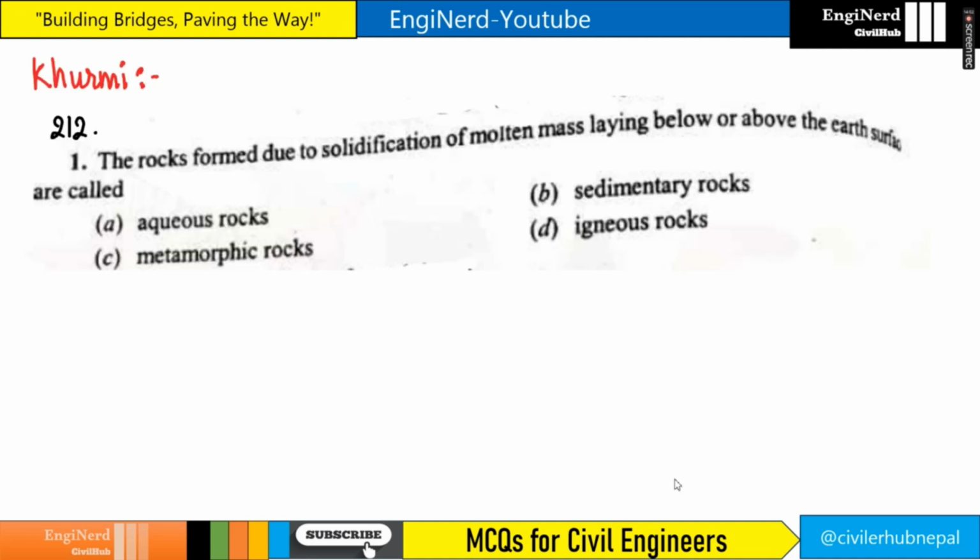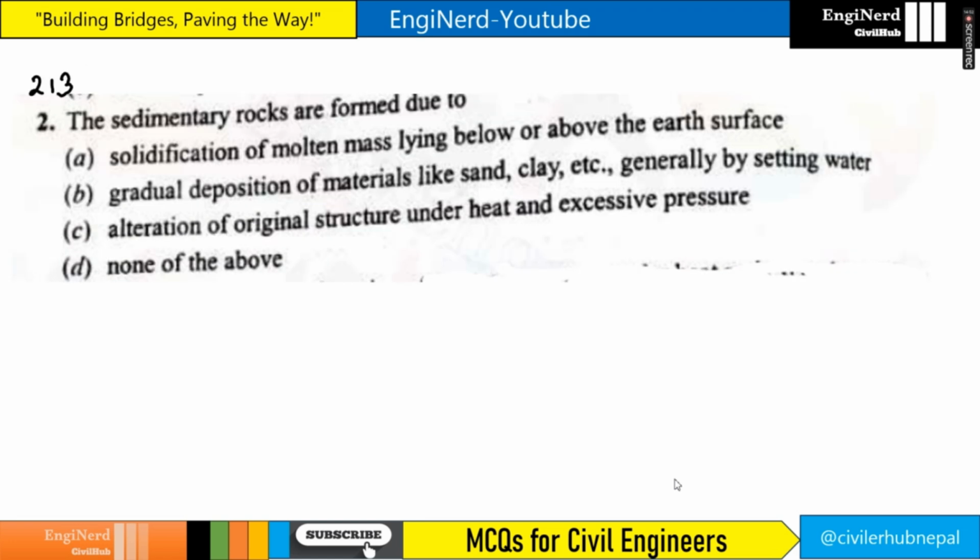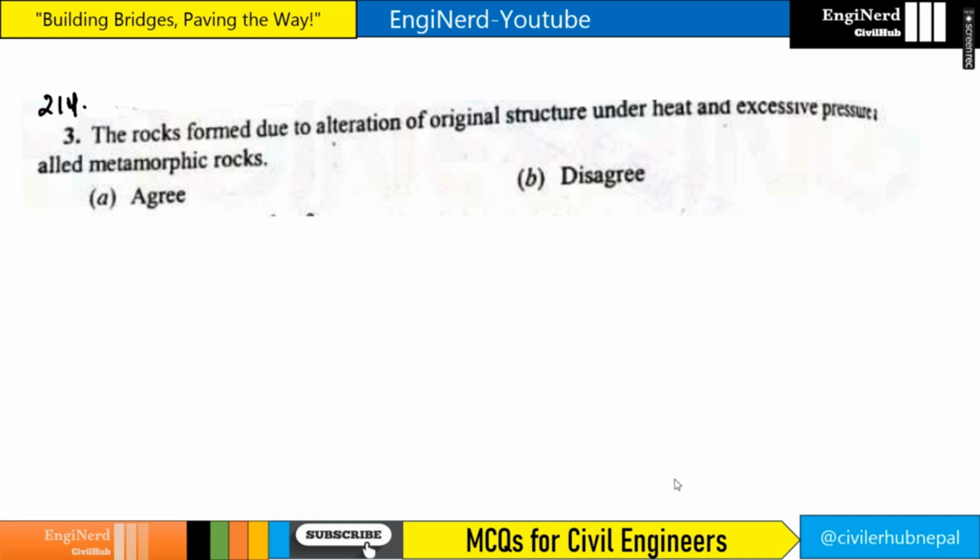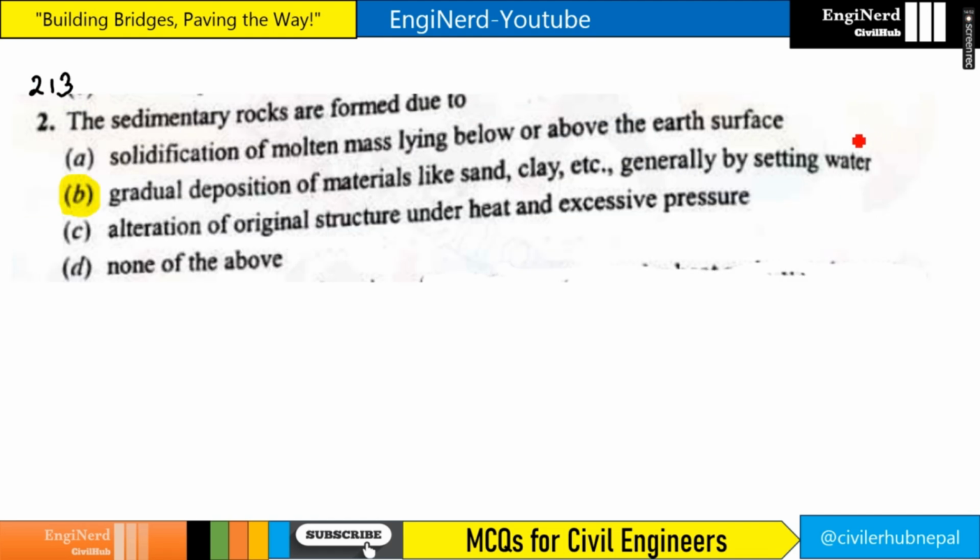So now from this particular point, we will start questions from Khurmi, right? The rocks formed due to solidification of molten mass lying below or above the Earth's surface are known as igneous rock, right? The sedimentary rocks are formed due to what? Gradual decomposition of material, generally by setting water. So option B is the correct one. Here option A is for igneous rock, and this is for metamorphic rock, right?